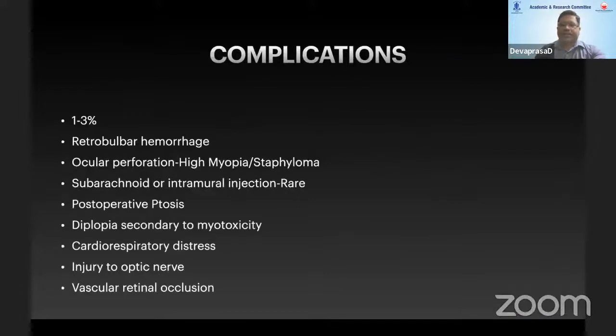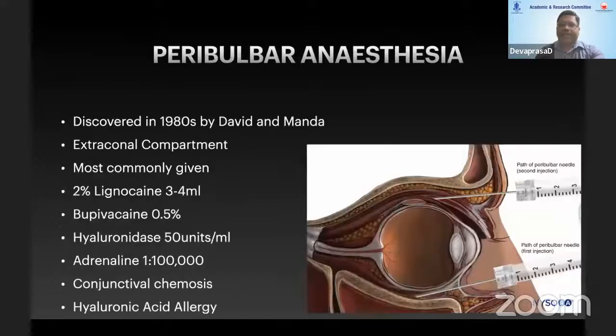It is not very popular because it is bound with complications. Around 1 to 3% complications have been reported in the literature. The most common is retrobulbar hemorrhage, then ocular perforation, especially in myopes and patients with staphyloma, subarachnoid or intraneural injection, which is rare, postoperative ptosis, diplopia secondary to myotoxicity, cardiorespiratory distress, injury to the optic nerve, and vascular retinal occlusions, which are rarer. Peribulbar anesthesia is the most commonly given anesthesia.